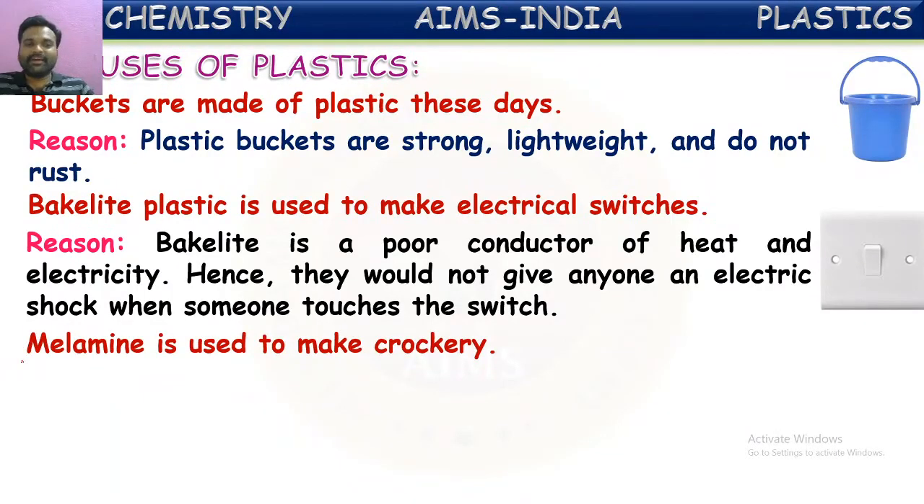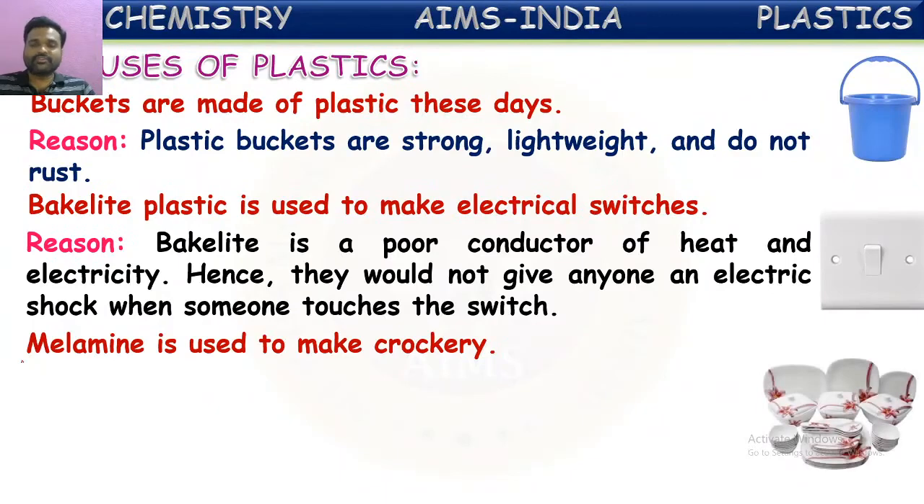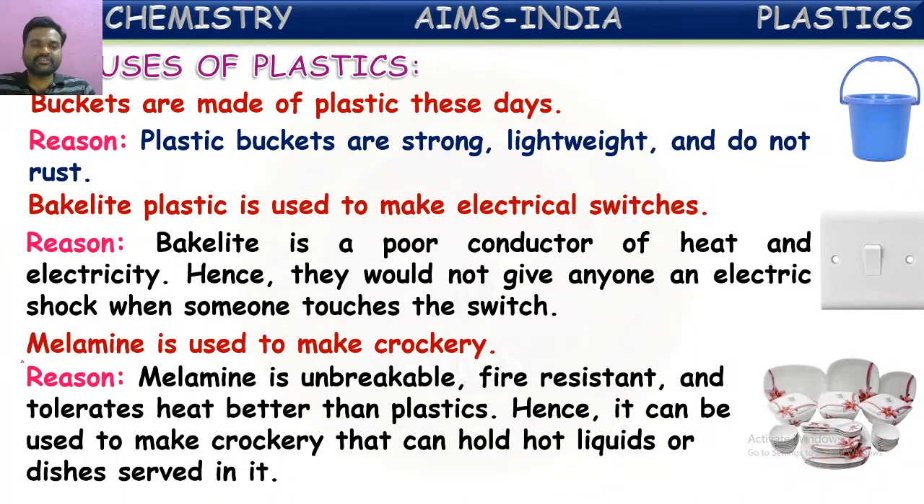One more, melamine is used to make crockery. Crockery means the household tools: plates, cups, saucers, bowls. These all come under crockery. These all are made up of melamine. The reason for this is melamine is unbreakable, fire resistant, and tolerates heat better than plastic. Hence, it can be used to make crockery that can hold hot liquids or dishes served in it.